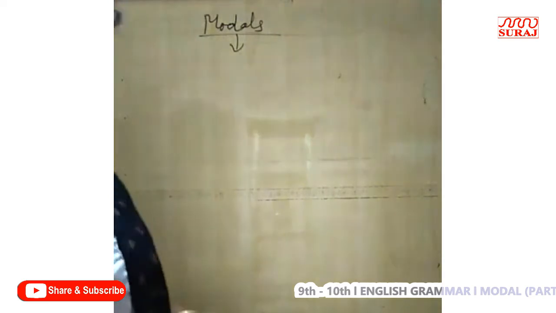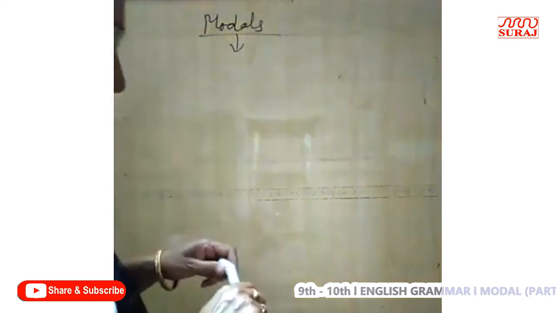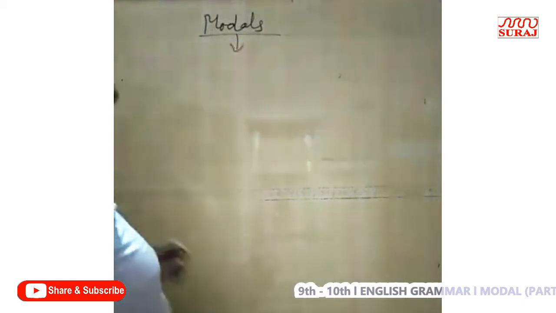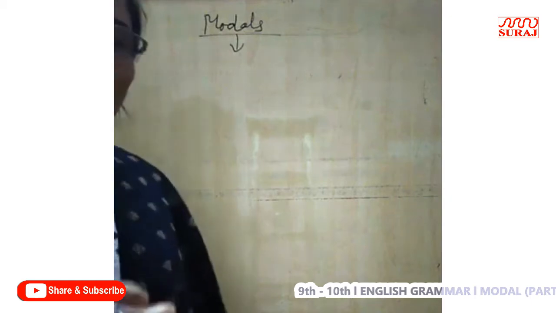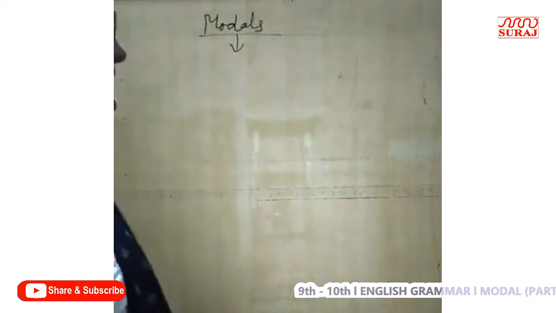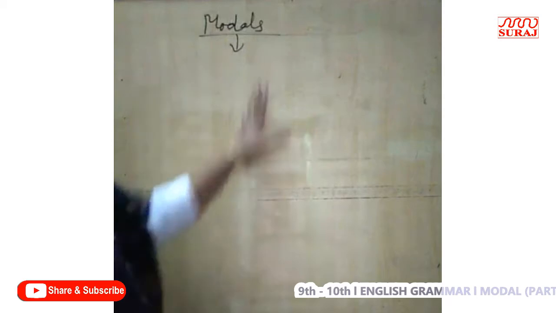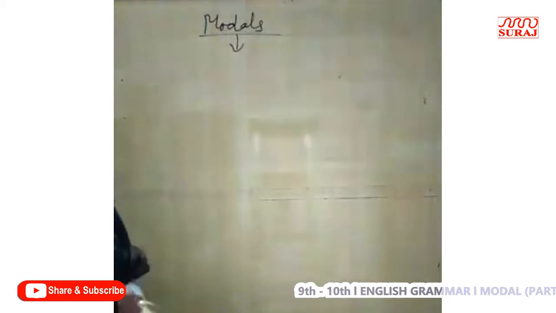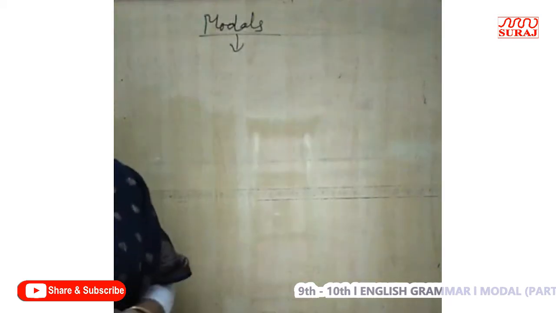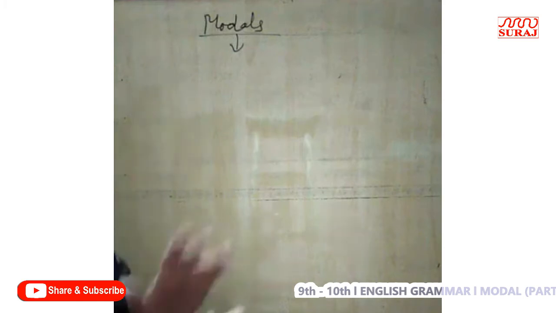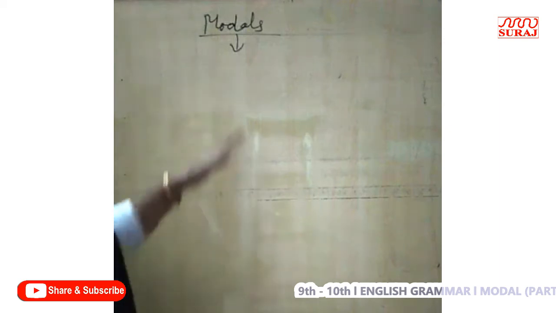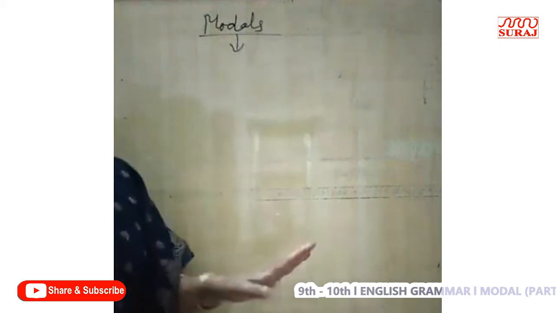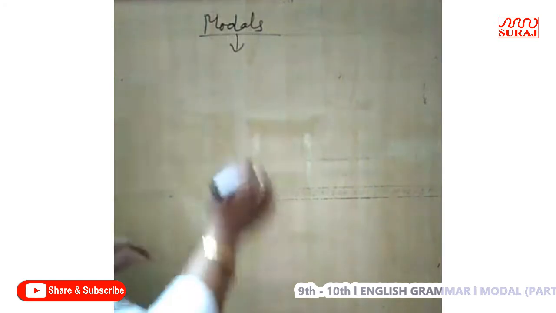So students, today we will discuss modals. As you know, modals are the auxiliary verbs which are used before main verbs to show mode or manner of the action denoted by the main verb. Right? They express such ideas like possibility, probability, duty, suggestion, advice, moral duty, strong obligation, strong belief. All such ideas are expressed by using modal auxiliaries. Actually, modal auxiliaries are called modal verbs. Right? So these are the verbs.